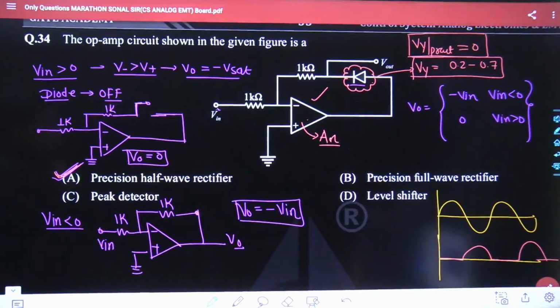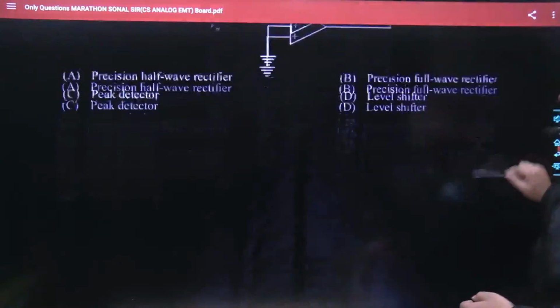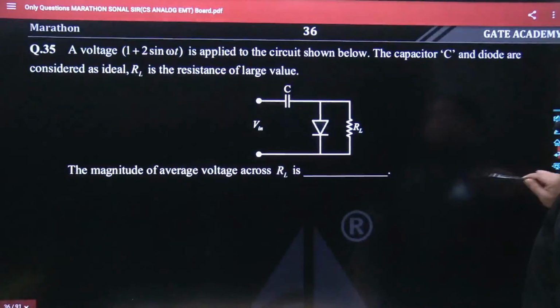Is that part clear to all of us? Yes? Okay, then let me go ahead with the next question as well. So here comes the next question.